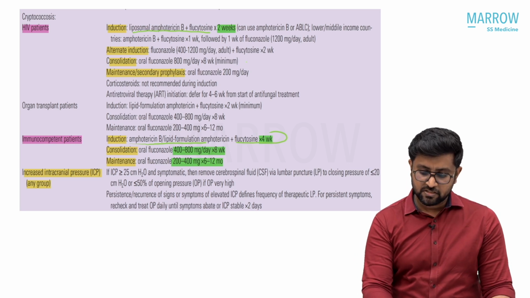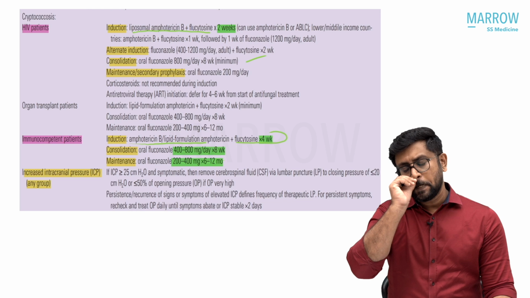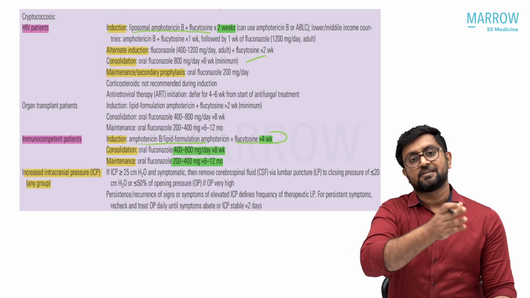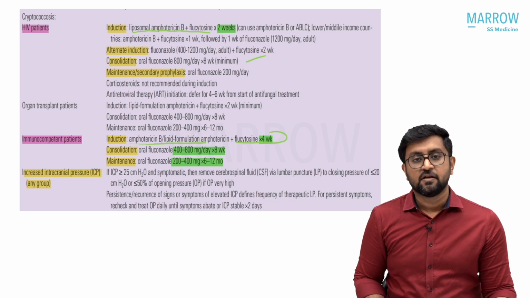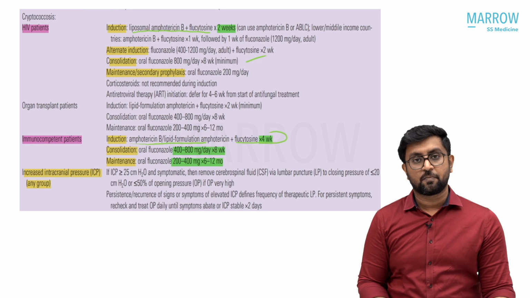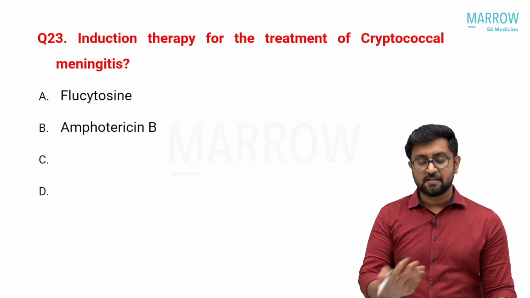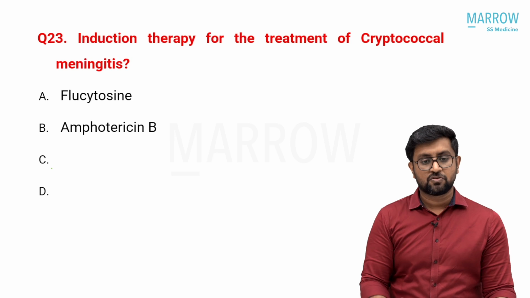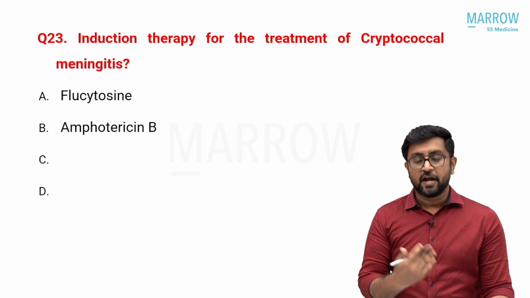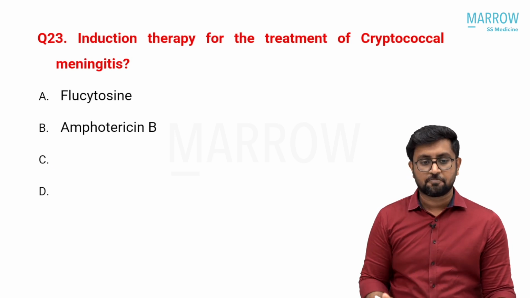Then consolidation is given. We have discussed it in our infection module, where we discussed MCQs on infection. 2-3 questions on cryptococcus we discussed in the beginning only. You can watch that. So the answer is flucytosine plus amphotericin. I think there was one option with flucytosine plus amphotericin. I don't know the exact option, but that is where I explained the details.